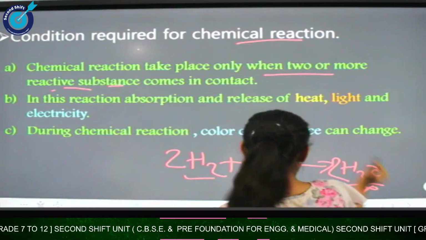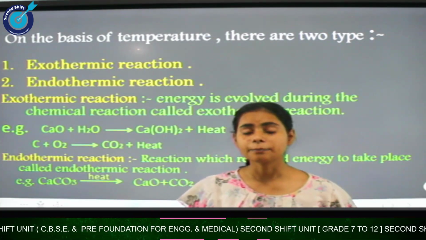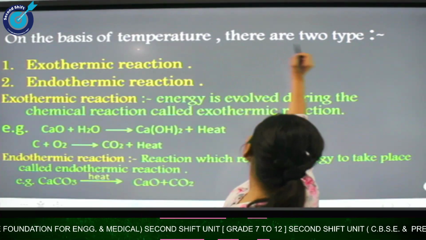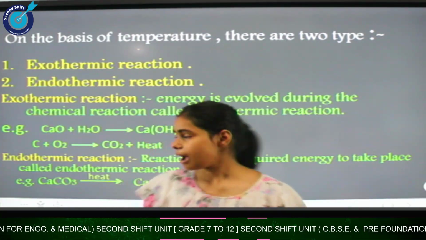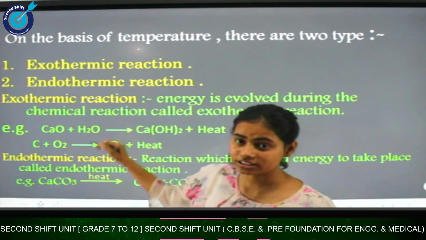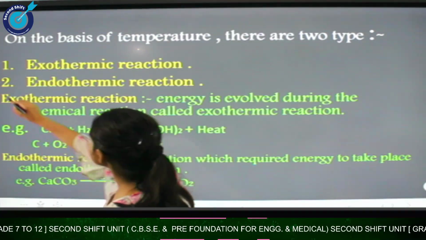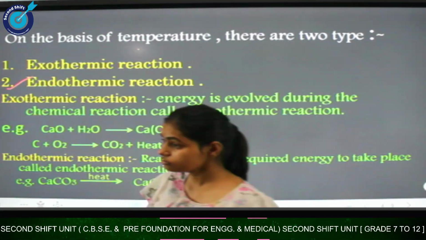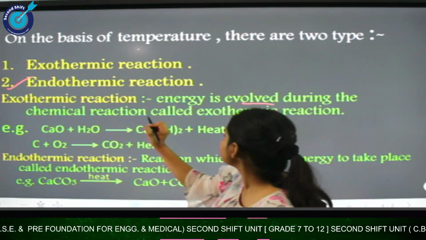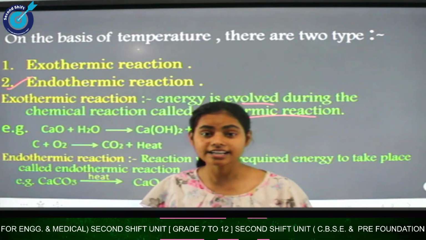Now come to the next topic. As I said, change in temperature is one of the characteristics of a chemical reaction. On the basis of temperature, there are two types of reactions. We are already familiar with this from our previous classes. Our first type is the exothermic reaction, and our second is the endothermic reaction. In an exothermic reaction, energy is evolved during the chemical reaction, and that's why it is called exothermic, because energy is releasing, it is evolving.